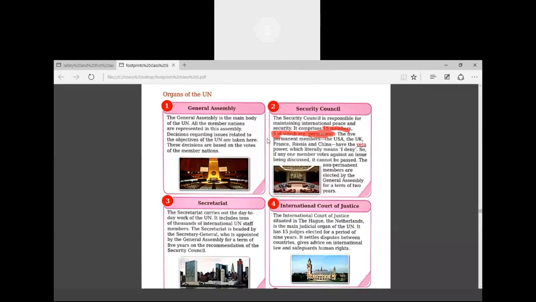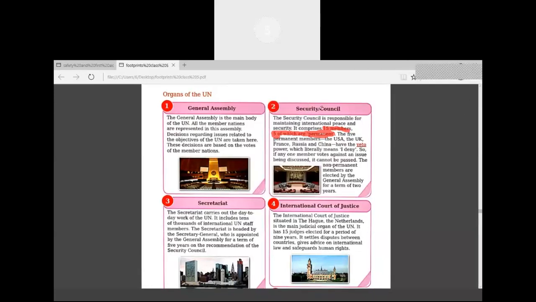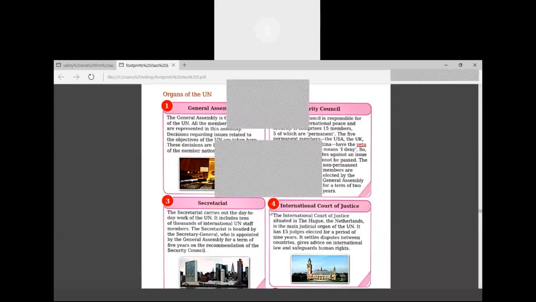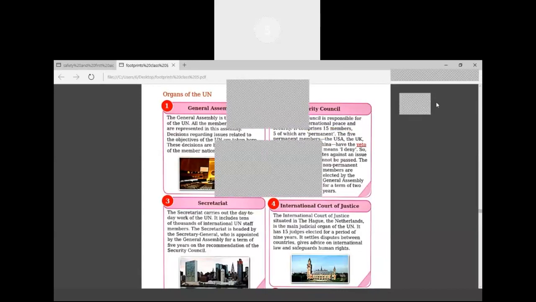Yes, all of you. Secretariat, the third organ of the UN, is the Secretariat. Secretariat carries out the day-to-day work of the United Nations.